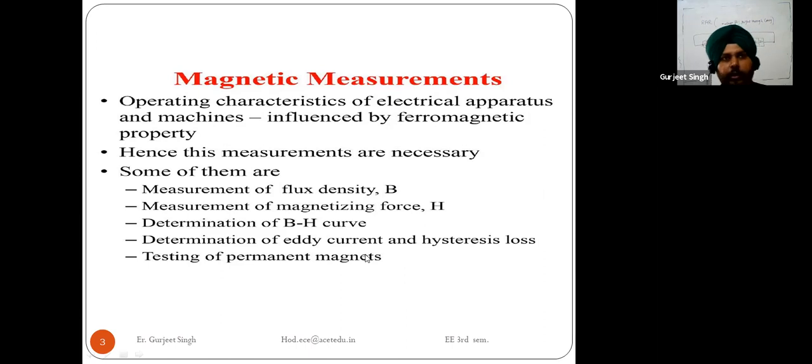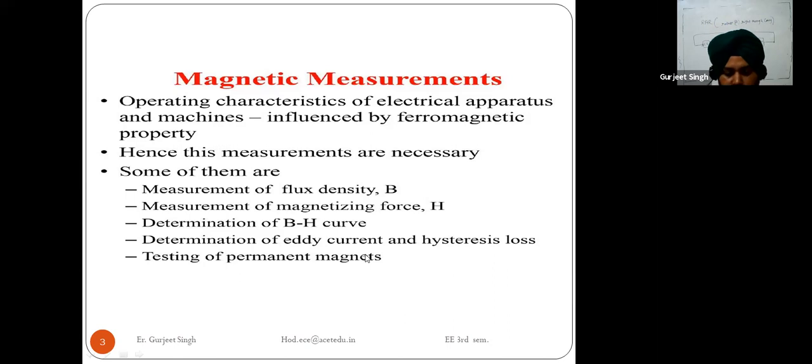We move the spindle with the help of eddy currents. So the properties of the ferromagnetic materials play an important role in the construction of electrical machines, instruments or other apparatus.